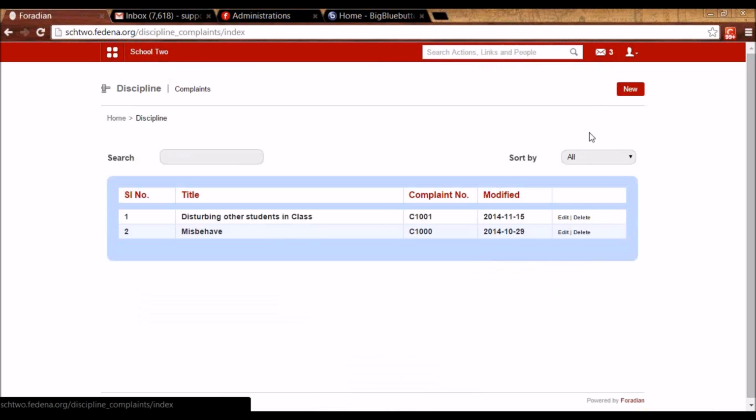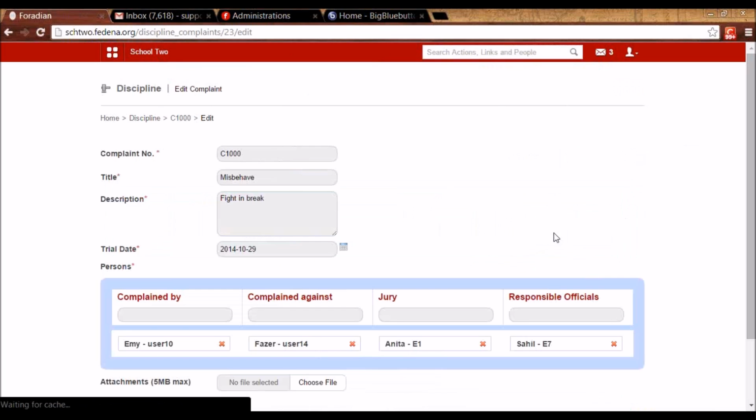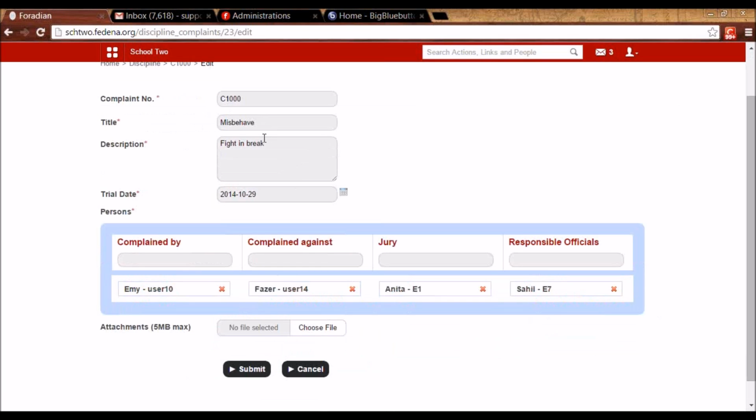So the admin will be getting an option here to create a new complaint. So the admin can fill in the title, the description, the trial date, and the persons involved. So complaint by can be a set of one or more students. Complaint against can again be a set of one or more students.